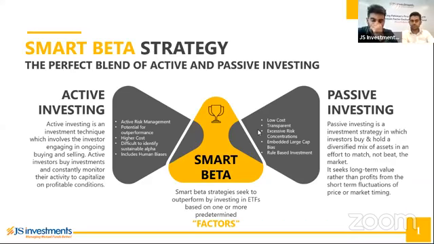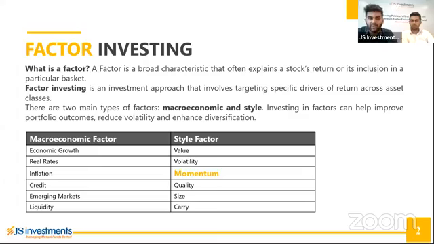Let's discuss factor investing and what factors really are. A factor is basically a characteristic, or a driver, that dictates market movement. As we've stated in the table, there are a lot of macroeconomic factors that impact the market, and a lot of style factors that impact markets. Economic growth, inflation, emerging markets, all of these drivers impact market sentiment or market direction. At the same time, there's a style sort of factor, which includes momentum, quality, value and volatility as well.